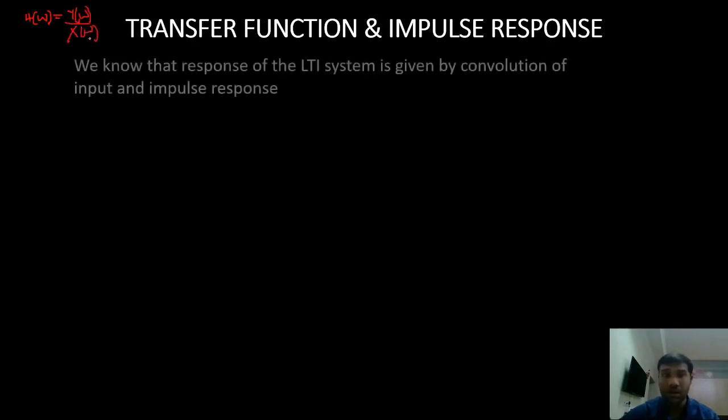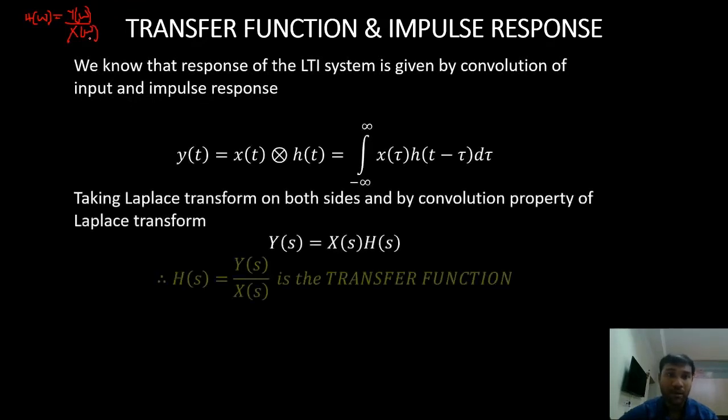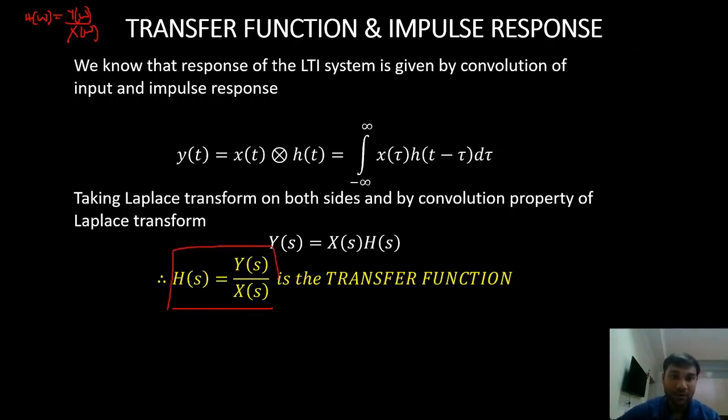Right? The next topic is transfer function impulse response. It is same as what we have seen in Fourier transform. H of omega equals to y of omega by x of omega. That was the transfer function in case of Fourier transform. Now we have h of s equals to y of s by x of s, right? The same thing. Okay. This is the transfer function of the system, h of s.